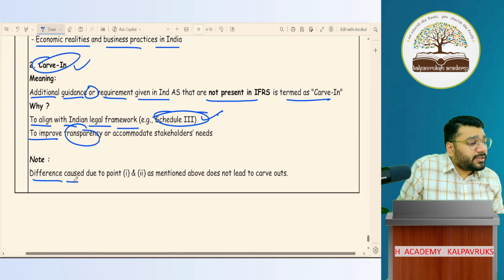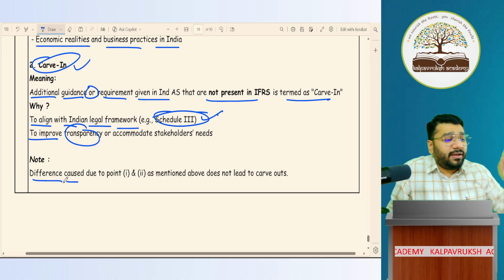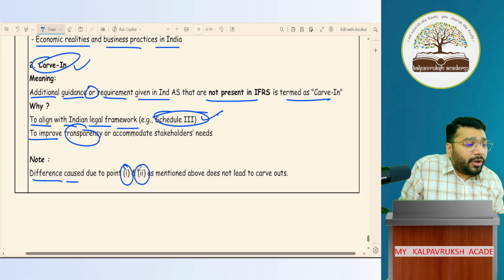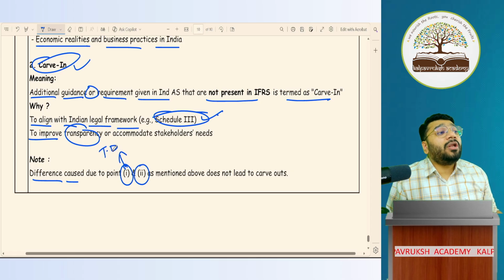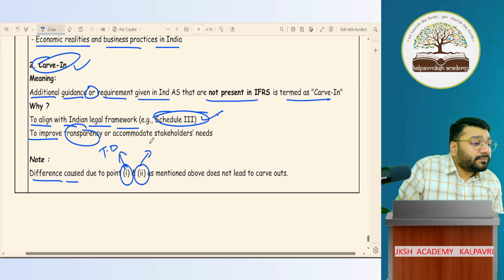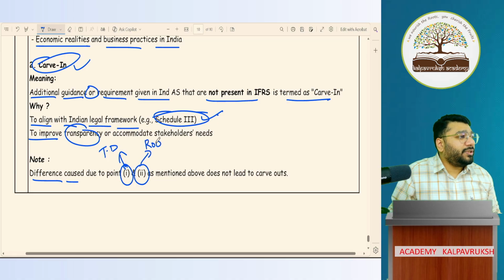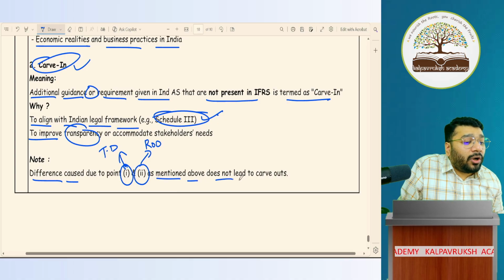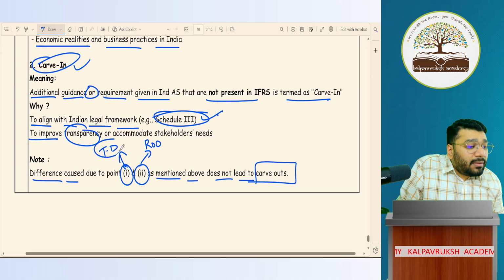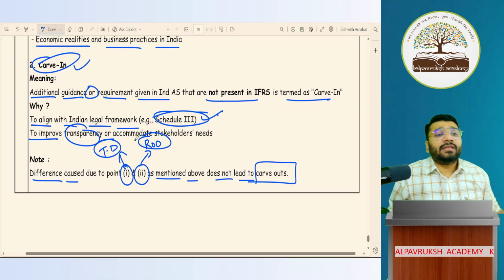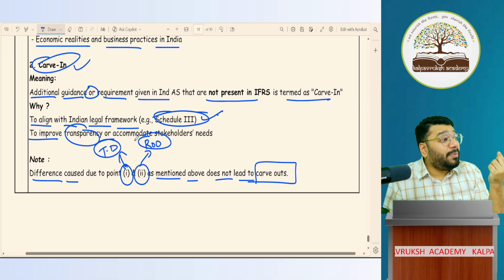The differences between Ind AS and IFRS as per point 1 and point 2. What is point 1? TD, terminology differences. What is point 2? Removal of options. As mentioned above, these do not lead to carve out, because in terminology difference and removal of options, we are not deviating from the principle or policy.